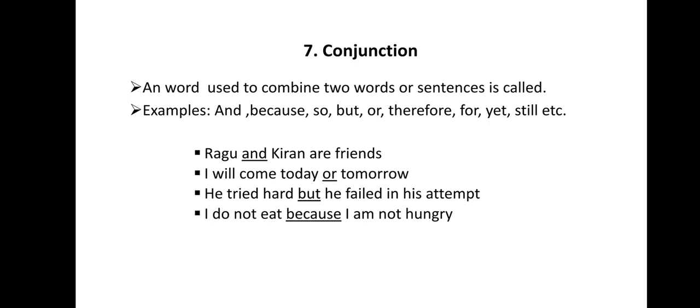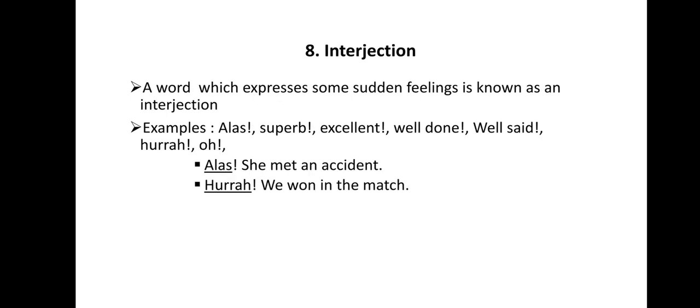ಫಾರ್ ಎಕ್ಸಾಂಪಲ್, ರಘು ಆ್ಯಂಡ್ ಕಿರಣ್ ಆರ್ ಫ್ರೆಂಡ್ಸ್. ಐ ವಿಲ್ ಕಮ್ ಟುಡೇ ಆರ್ ಟುಮಾರೋ. He tried hard but he failed in his attempt. I do not eat because I am not hungry. So here the words and, or, but, because are the conjunctions. They are just joining the words and the sentences.